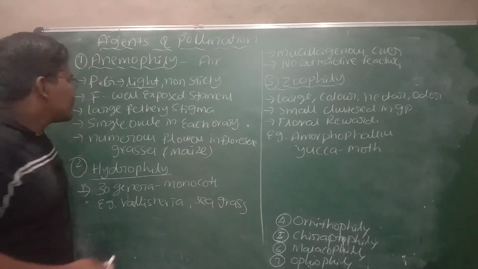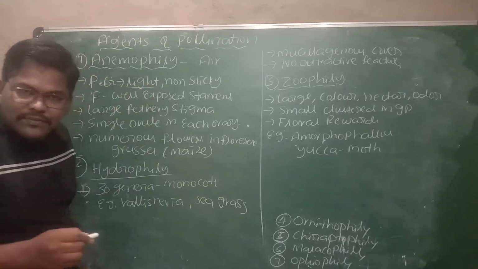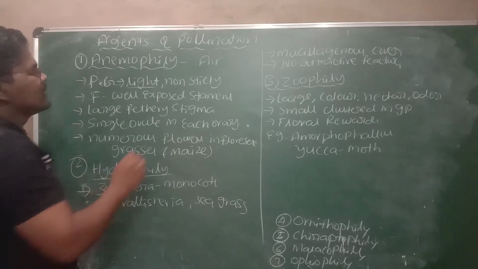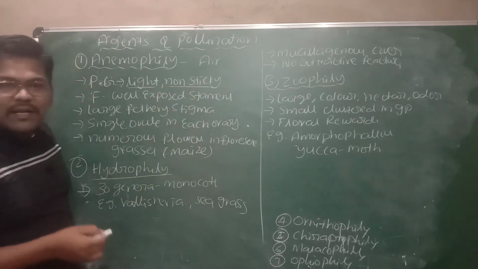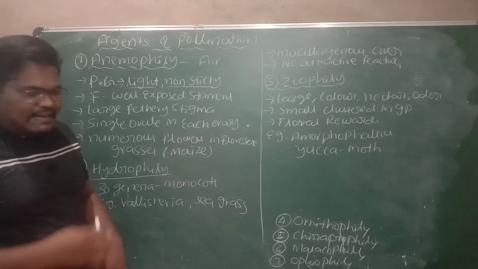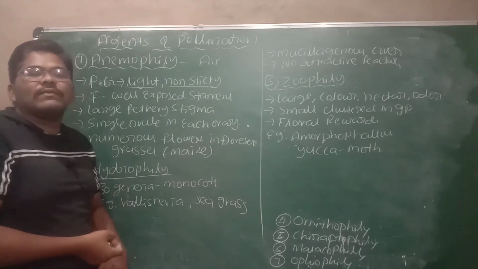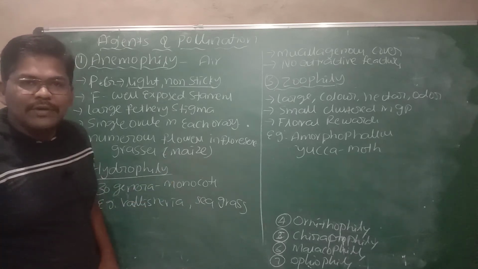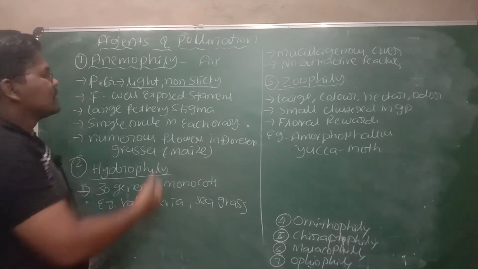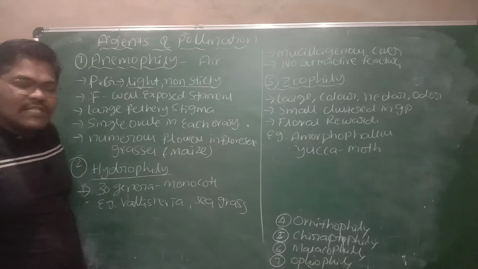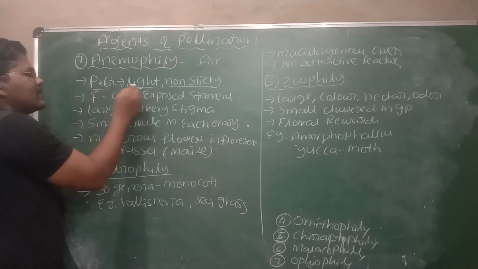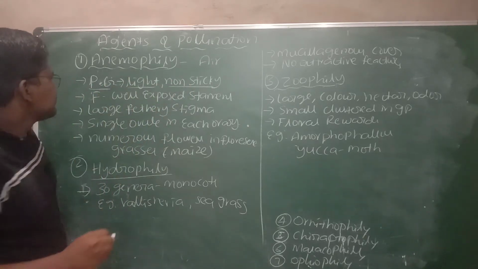It is not possible. Hence, light weight is one character. Then non-sticky, which means they cannot attach. If tightly attached to the flower, how would the air help in pollination? Hence, pollen grains are lightweight and non-sticky.